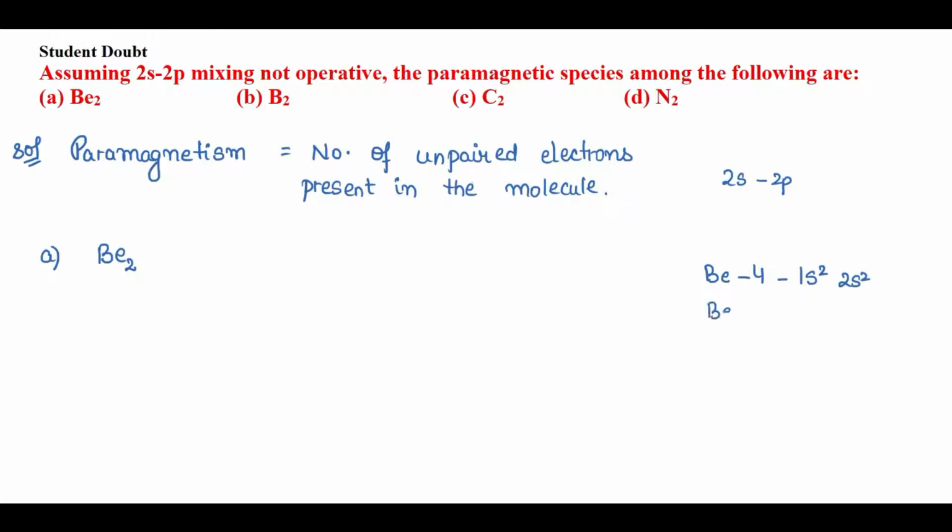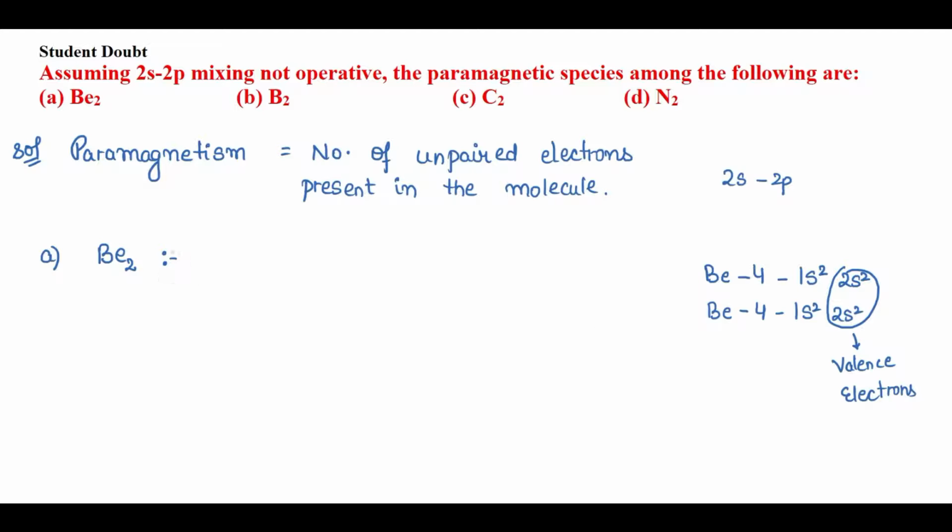And the second beryllium atom again has 4 electrons, so 1s2 2s2. Out of these 8 electrons, 4 are inert pair electrons and 4 are valence electrons, right? So we'll see the molecular orbital diagram for these four valence electrons.